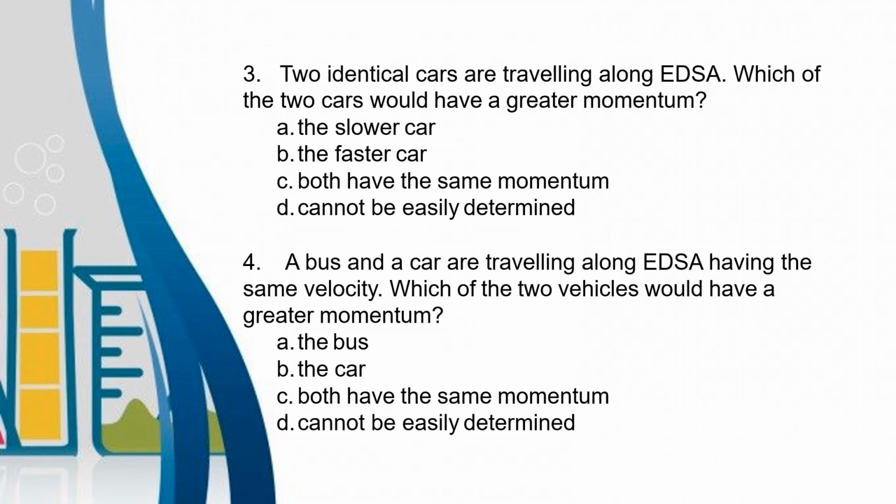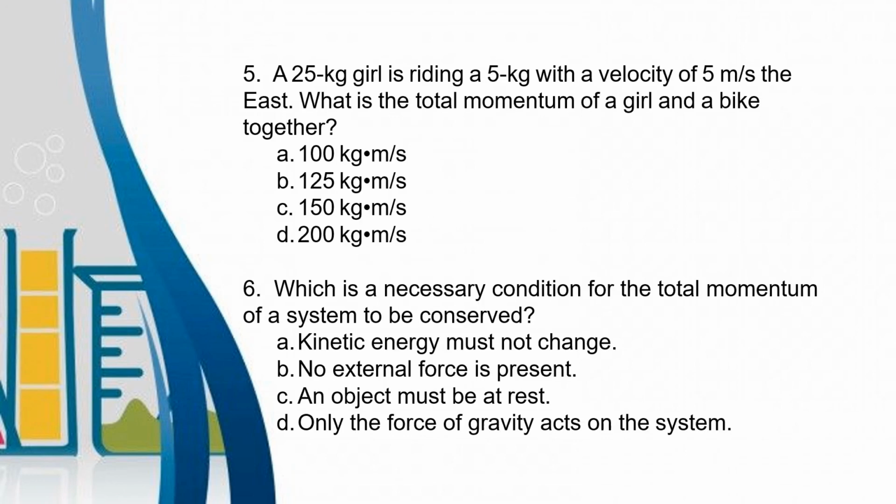Number 4, a bus and a car are traveling along EDSA having the same velocity. Which of the two vehicles would have a greater momentum? Letter A, the bus. Letter B, the car. Letter C, both have the same momentum. Letter D, cannot be easily determined.